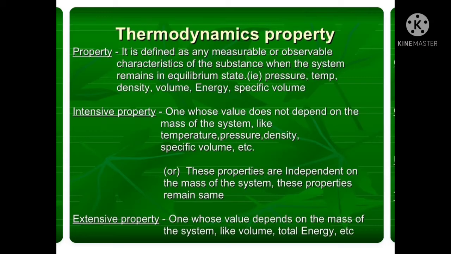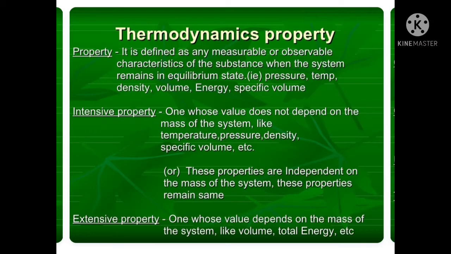The property can also be described like this. The characteristics which can be used to describe the condition of the system are known as properties. Every system has certain characteristics such as pressure, volume, temperature, density, internal energy, enthalpy, etc., by which its physical condition may be described. Such characteristics are called properties of the system.